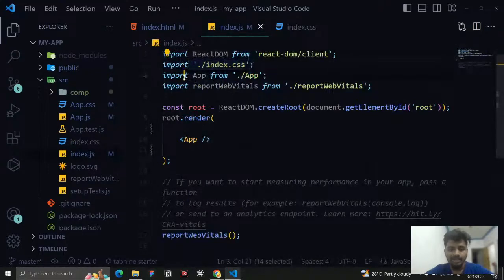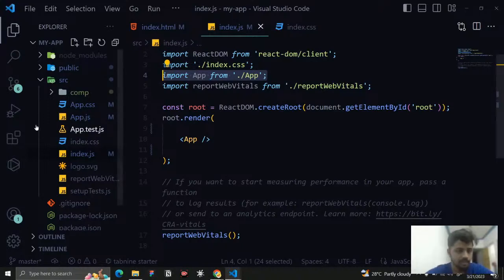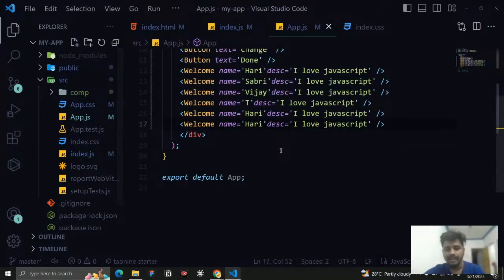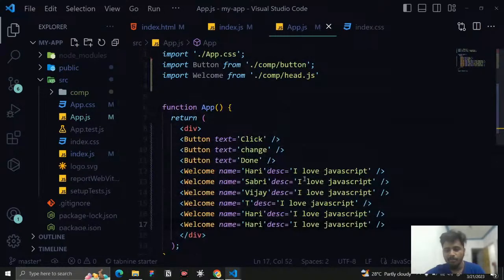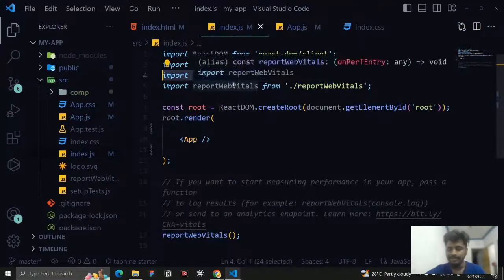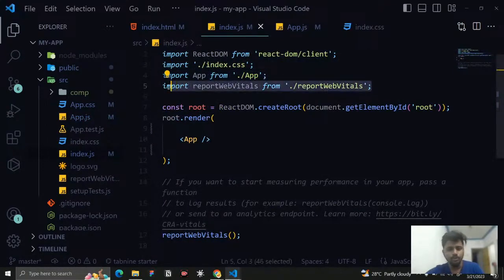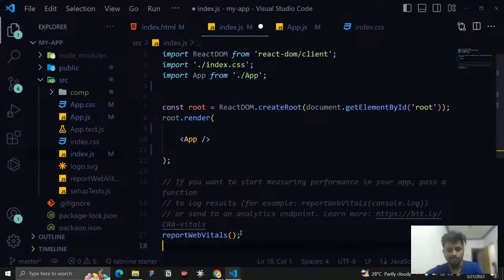And we need to import App from App, and note this file. This file is going to be our building block, where we are going to work on everything. You can see this App.js file here. Inside that only we will write all our components and everything, and we will discuss it. As for this web vitals, you don't need it. You can remove it also, no problem.